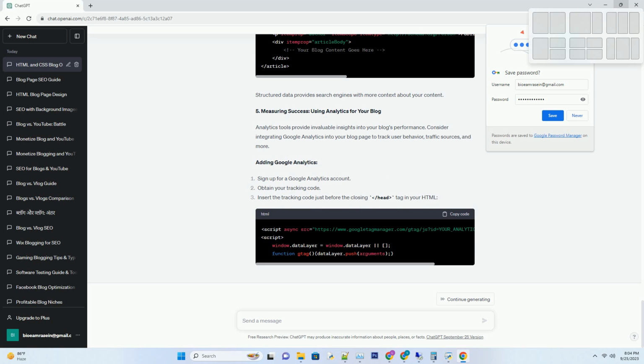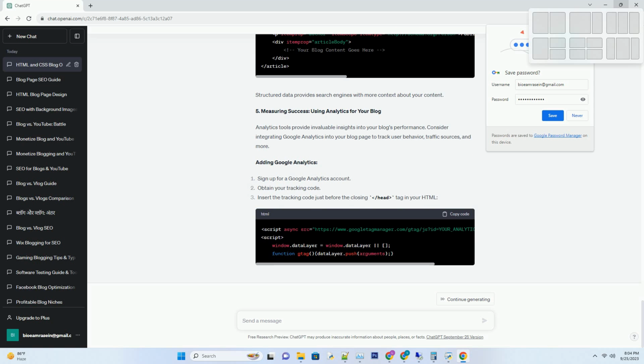Number 5. Measuring success, using analytics for your blog. Analytics tools provide invaluable insights into your blog's performance. Consider integrating Google Analytics into your blog page to track user behavior, traffic sources, and more. Adding Google Analytics: sign up for a Google Analytics account, obtain your tracking code, and insert the tracking code just before the closing /head tag in your HTML.